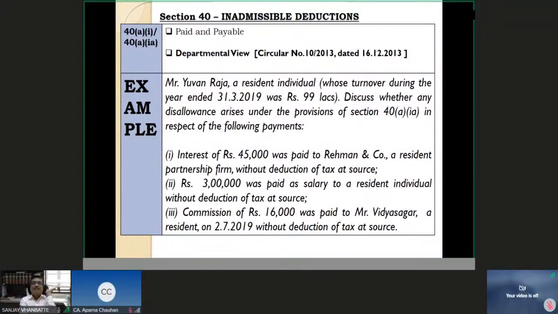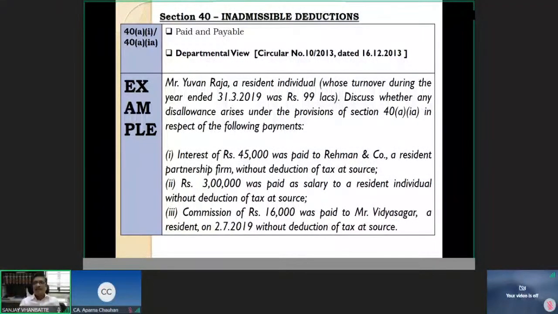And on the TDS which has been paid, you cannot make any disallowance. That was the concept with respect to paid. This is with respect to expenditure and not with respect to TDS. Suppose 2 lakh rupees which I already paid during the year, for that this disallowance will not apply.